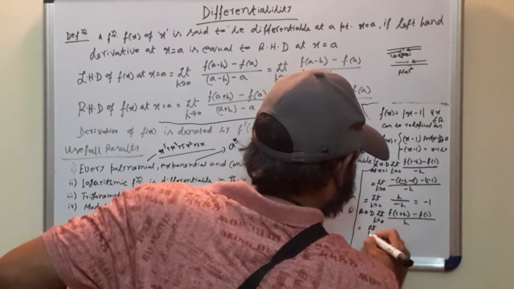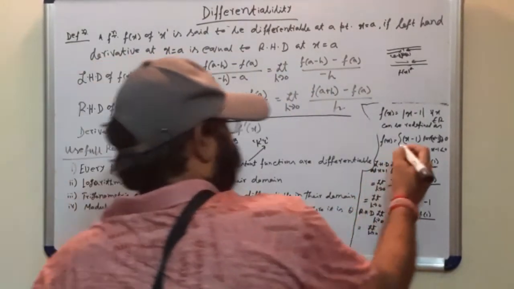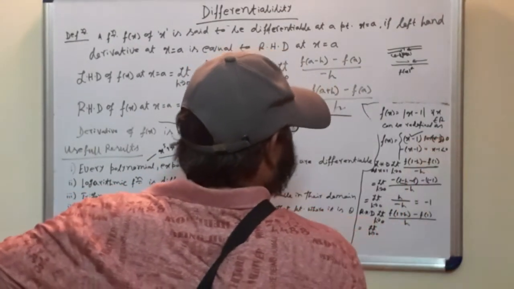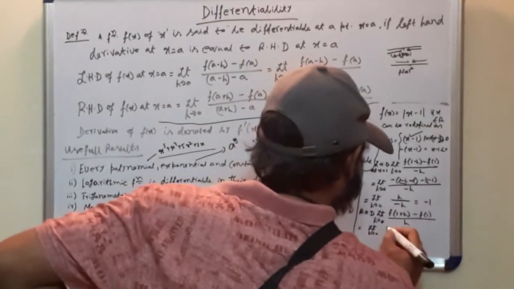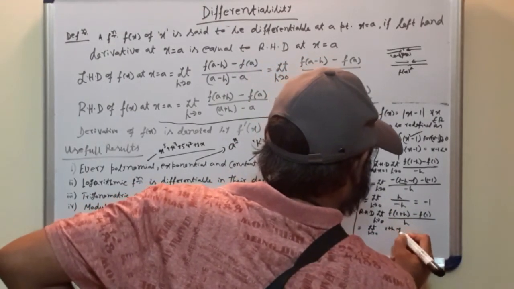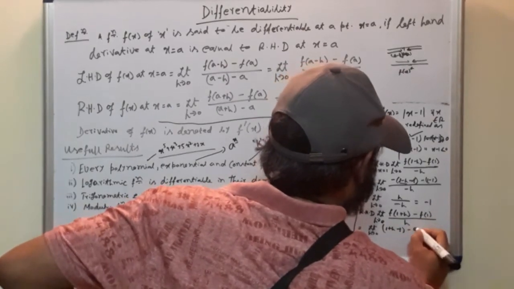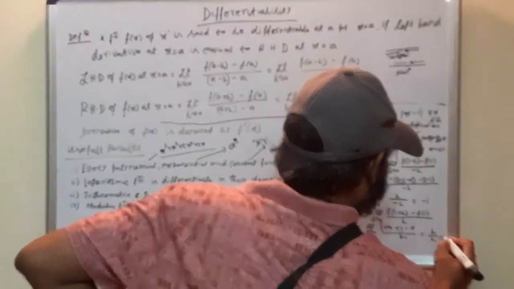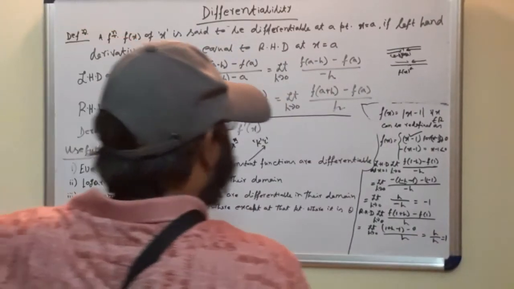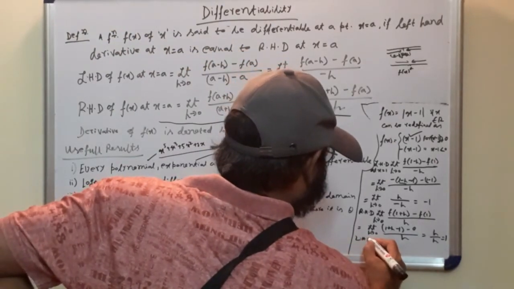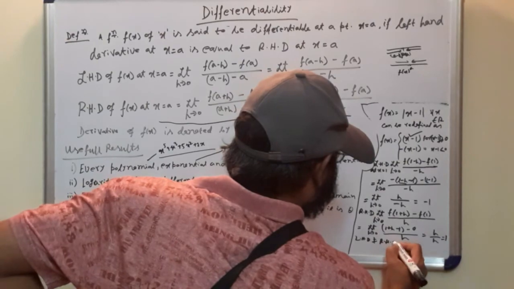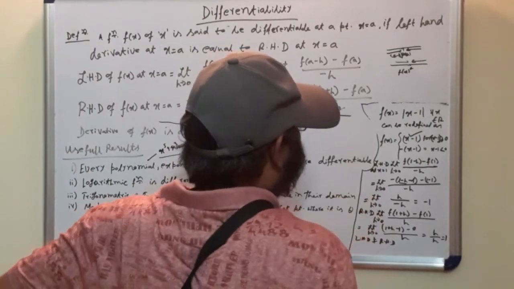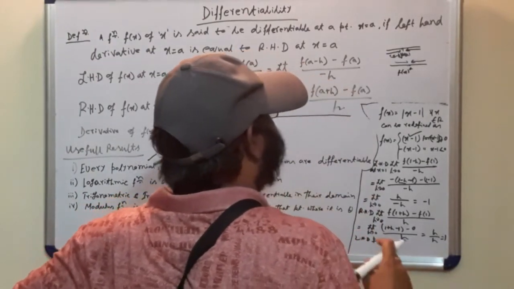We will put the value here, since it is the right hand limit, that is x minus 1 greater than 0. What would be the value? It will be 1 plus h minus 1, and f(1) we got earlier, it is 0, divided by h, equal to h by h equal to 1. So the left hand derivative is not equal to the right hand derivative, and that is why the function is not differentiable at x is equal to 1.